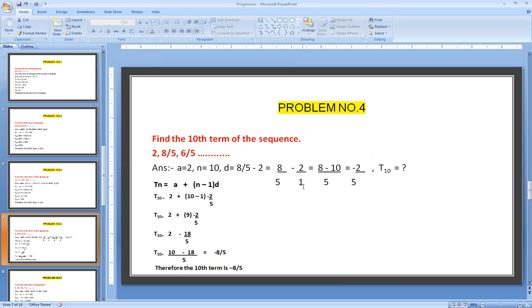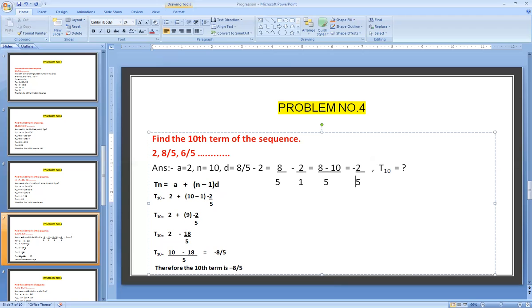So we have to take the LCM for 5 and 1. The LCM is 5. Divide with the 5, multiply with the numerators. 5 ones are 5, 1 into 8 is 8. Then 1 5s are 5, into 2 is 10. Therefore, 8 minus 10 is nothing but minus 2 by 5, which is the value of d.